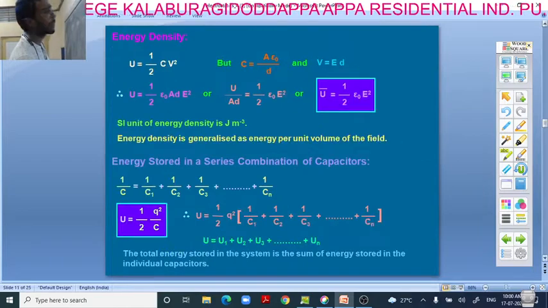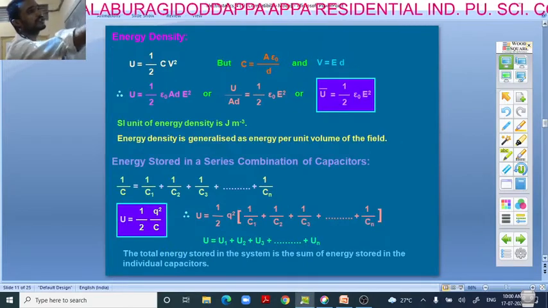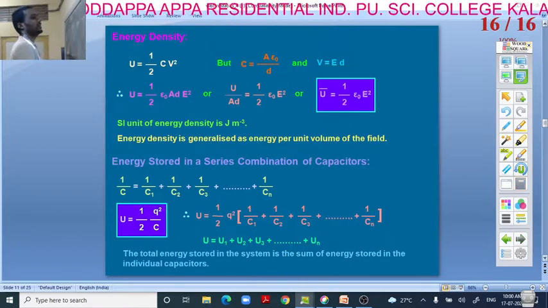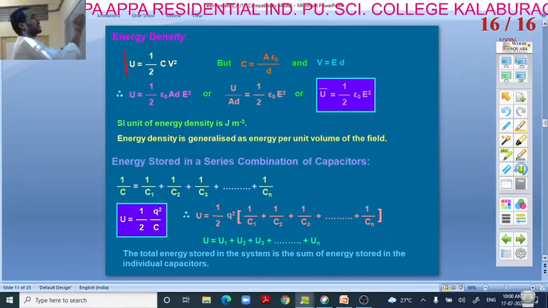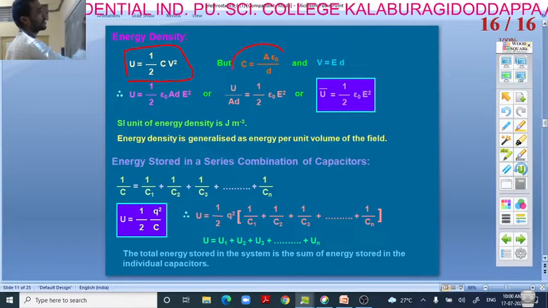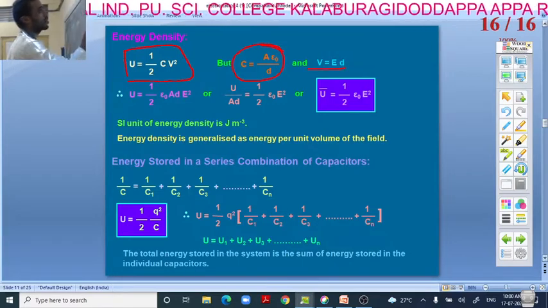Similarly, energy density. We know that energy stored U is equal to half CV square, but C is equal to epsilon A by d, we know this, right? And V is equal to E into d, also we know.